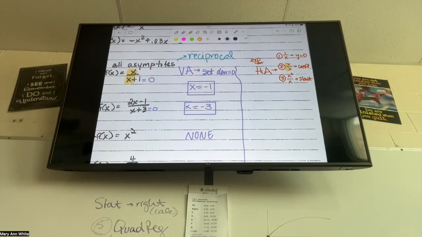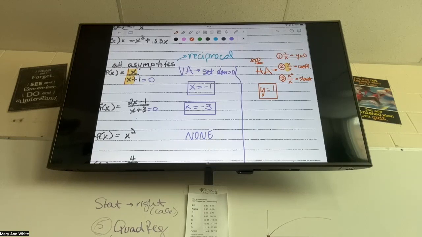Nope, let's look at the exponents. What's the exponent on top? It's just 1x. How many x's are on the bottom? Just 1. They're the same exponent, so we're going to make a fraction of the coefficients. It's just 1 on top and 1 on bottom, so my horizontal asymptote is 1. Does that feel familiar? Okay. What about the second one?